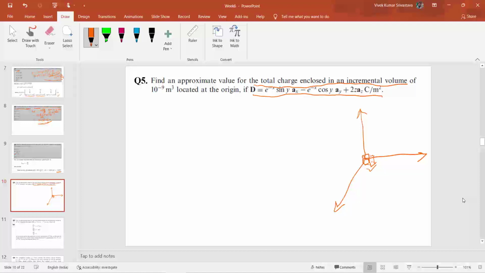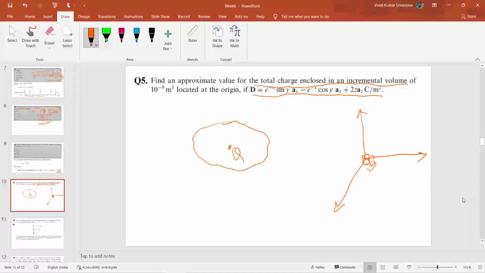For finding out this enclosed charge, we first have to know what Gauss's statement says. Gauss's statement says that if suppose this is a volume, inside this some charge q will be present.